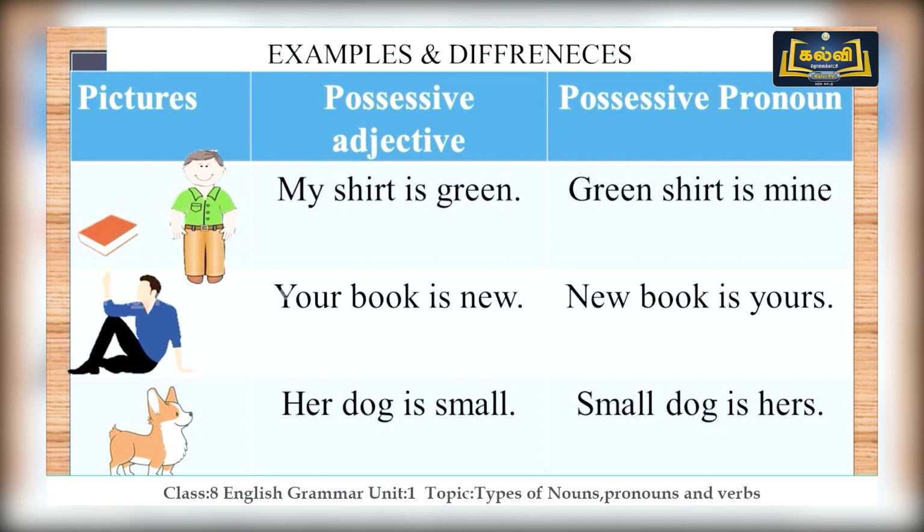Look at that. Your book is new, and it becomes new book is yours. Her dog is small. So it becomes small dog is hers. This is how we change the possessive adjectives into possessive pronoun.